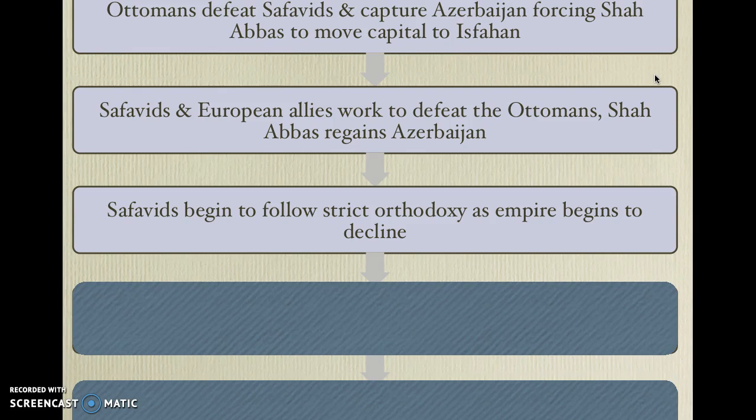What started to happen in the Safavid Empire, once famous for its education and its universities, particularly in Isfahan, it created a culture where it was not okay to ask questions. It was not okay to challenge things. See, that's the bad kind of orthodoxy. The good kind of orthodoxy says, hey, this is what we believe and this is why we believe it. But within this framework, you can have all kinds of freedom of thought and expression. That's good orthodoxy.